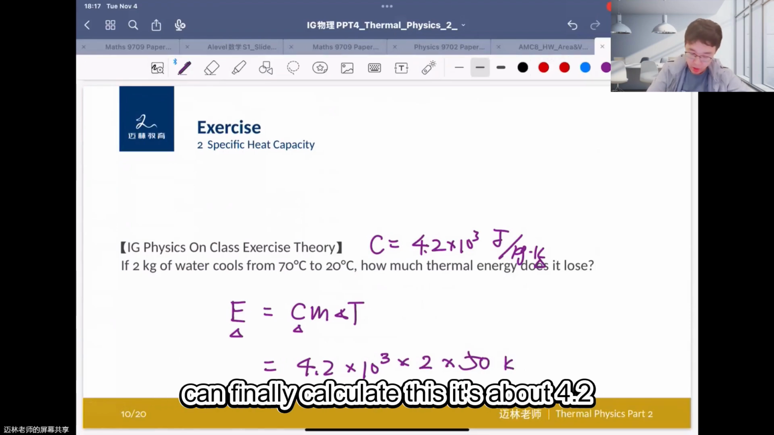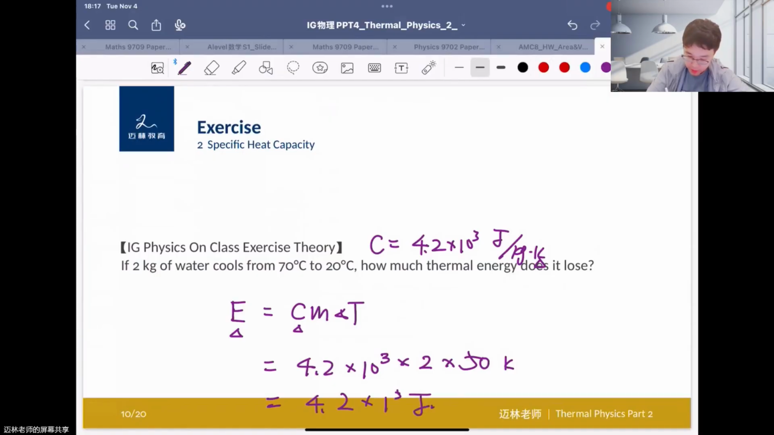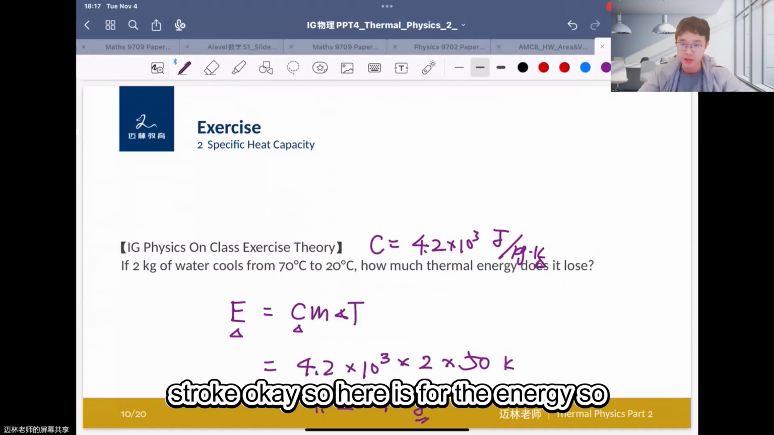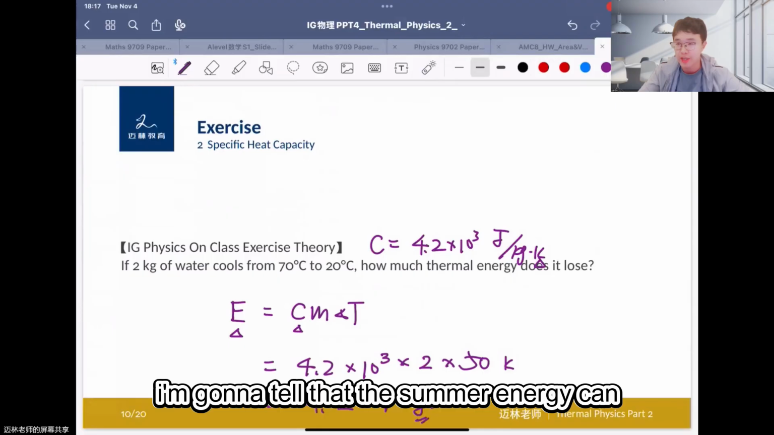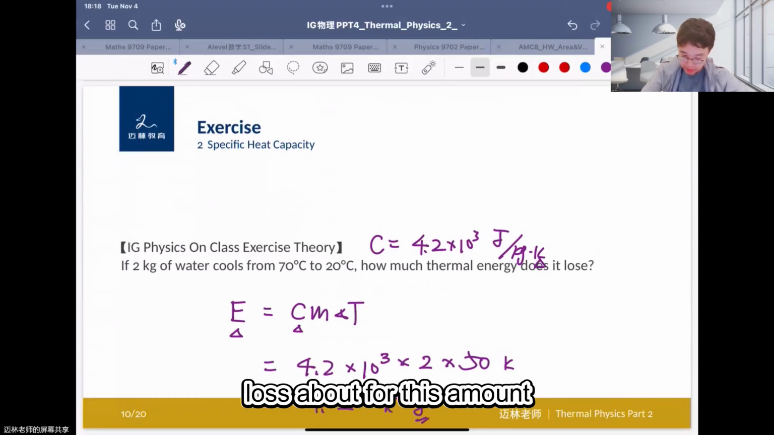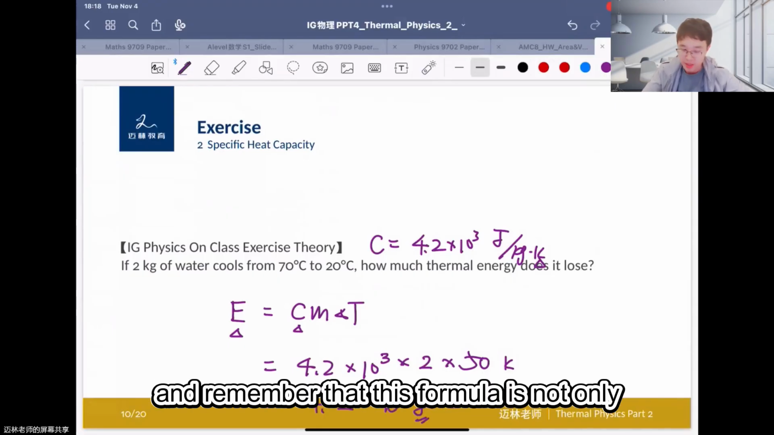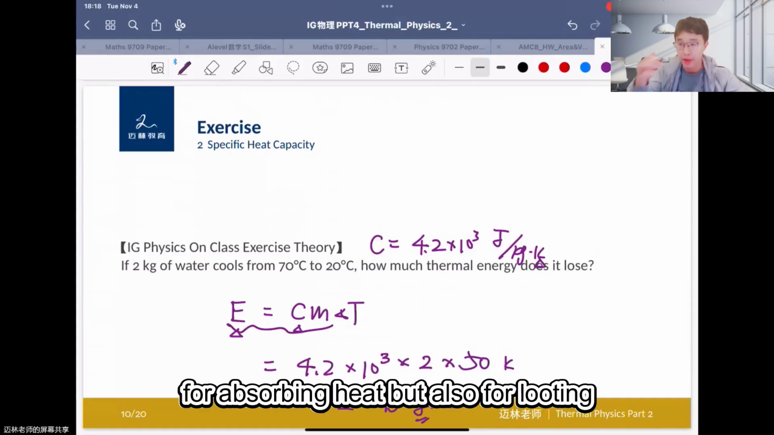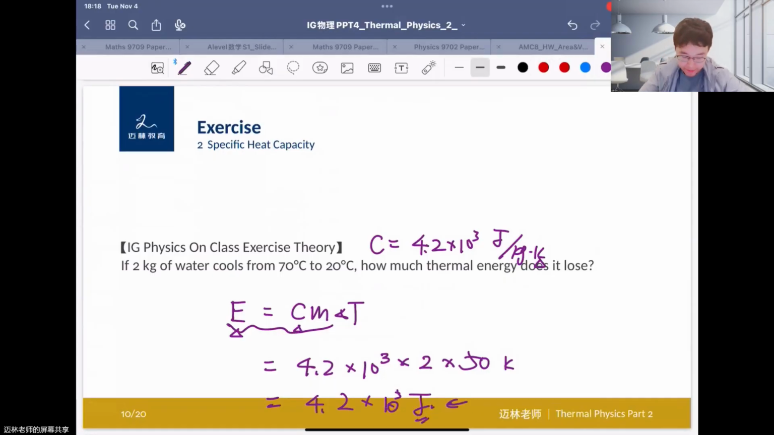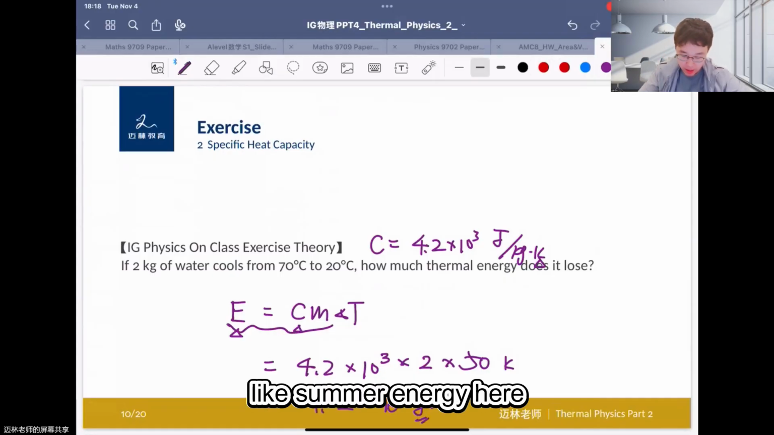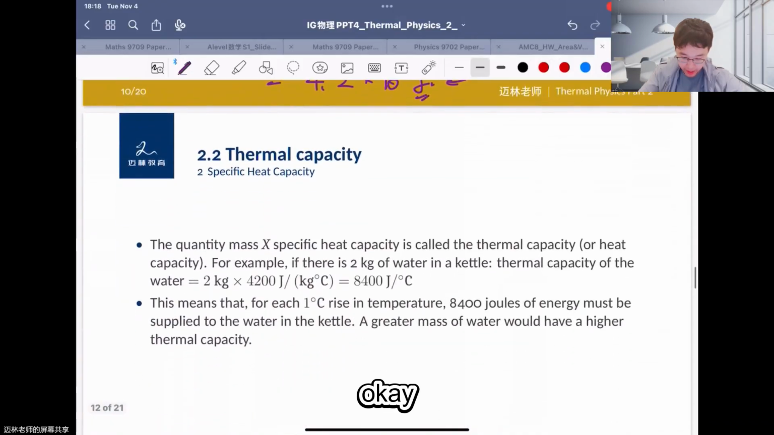And you can finally calculate this. It's about 4.2 times 10 to the fifth joule, okay? So here is the energy. We can say that the thermal energy lost is about this amount, okay? And remember that this formula is not only for absorbing heat, but also for losing heat, okay? This is for the thermal energy here, okay?